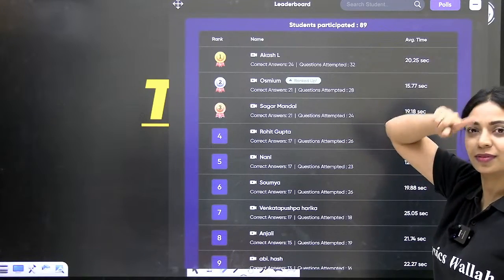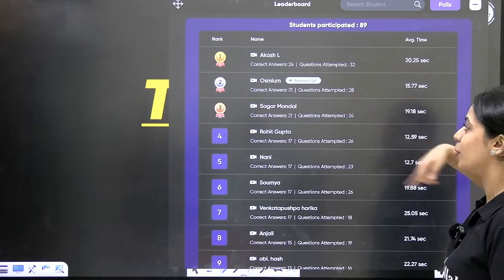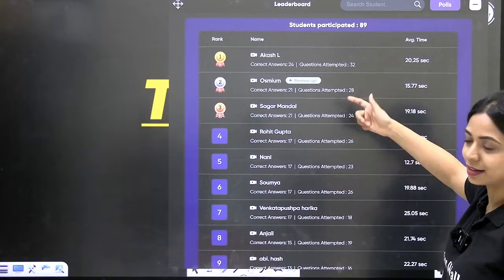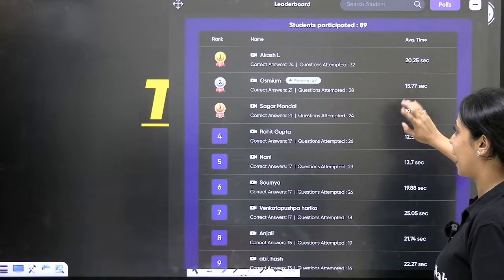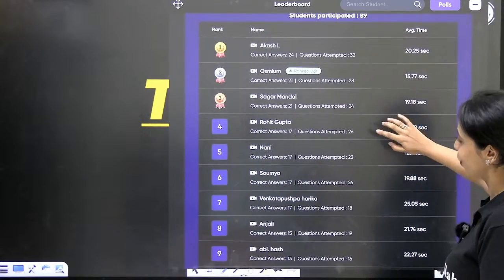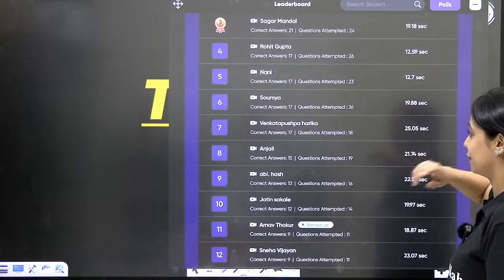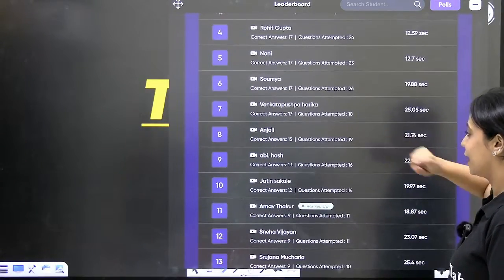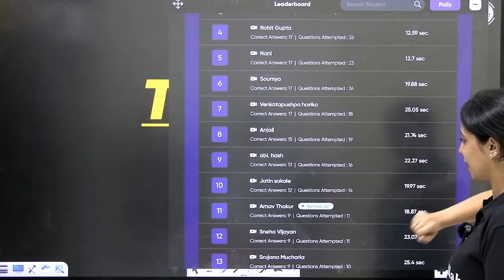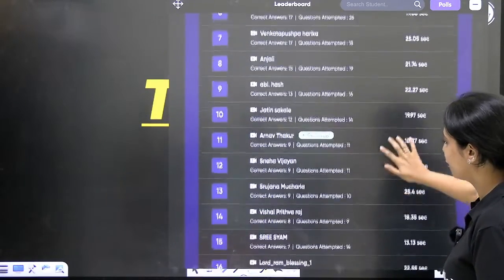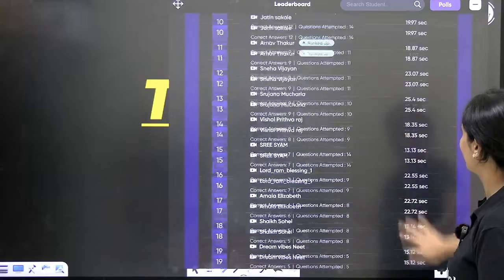Over time, I'm seeing how Naga has also improved one session after the other, and he's very consistent in attending and answering questions. Sagar also, Rohit also, Nani, Soumya, Venkata Pushpa also has been very regular. Anjali, Abhi, I think he was there in the last lecture as well. And Jatin, Arnav, all of you, thank you for participating.